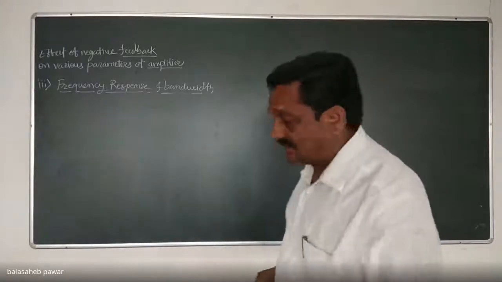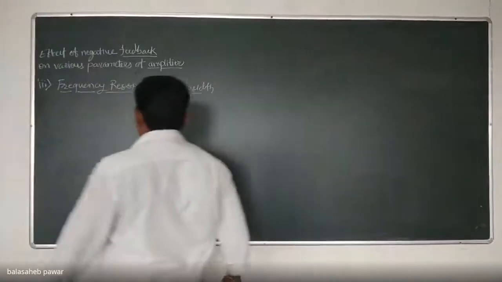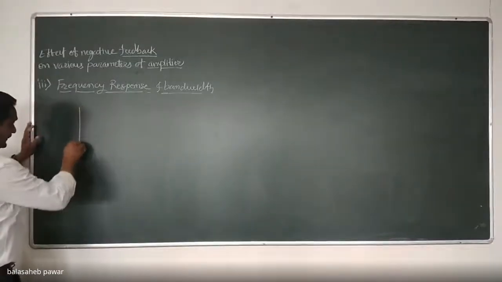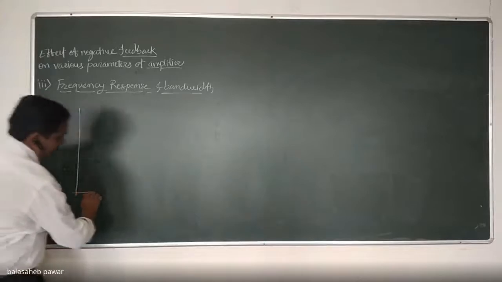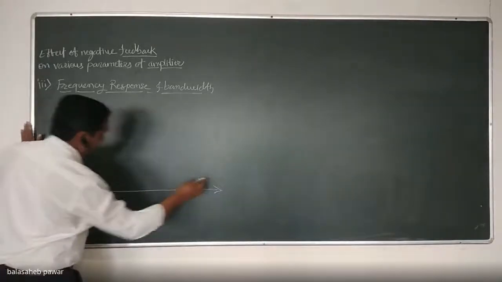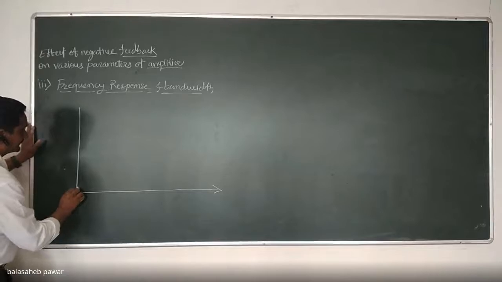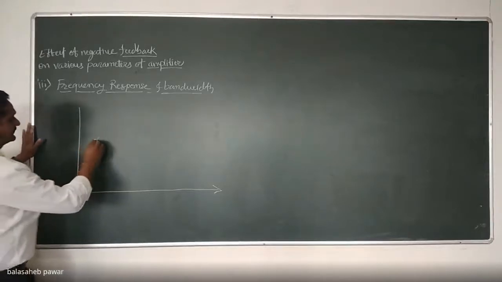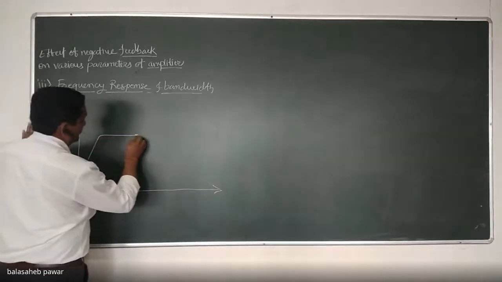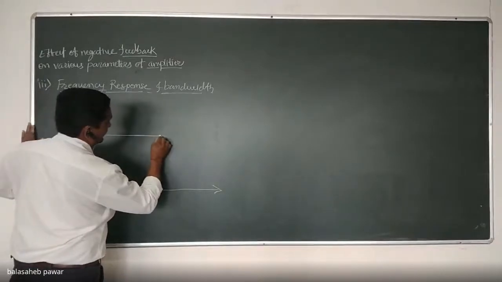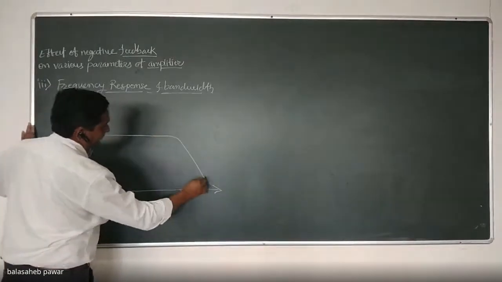Okay. Before going to that, you are well familiar now with the frequency response curve of an amplifier. The frequency response curve of an amplifier is like this. We did one practical also.